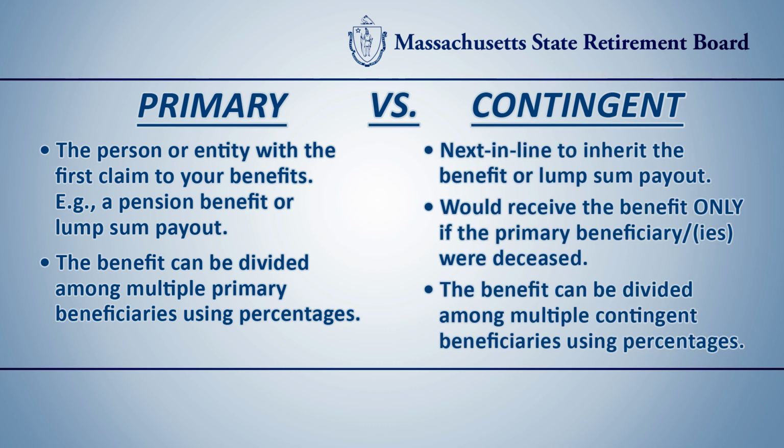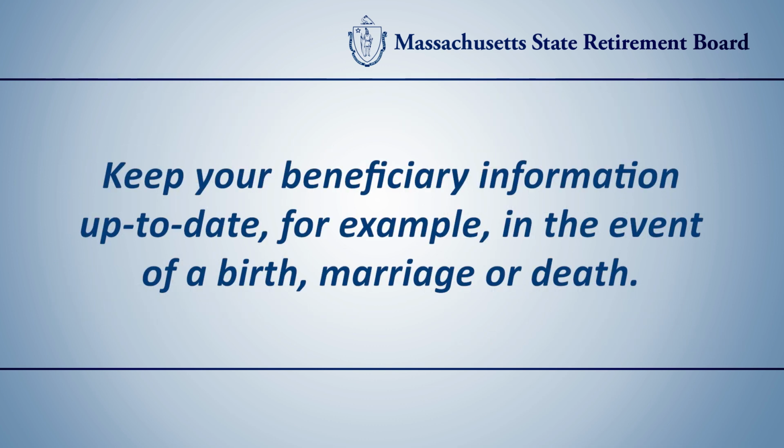The contingent beneficiary or beneficiaries are the next in line to inherit the benefit or lump sum payout. A contingent beneficiary would receive the benefit only if the primary beneficiary were deceased. The benefit can be divided among multiple contingent beneficiaries using percentages. It is important to keep your beneficiary information up to date, for example, in the event of a birth, marriage, or death.